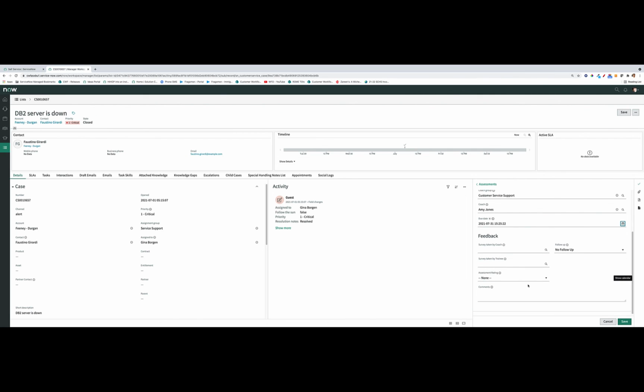And we can provide feedback regarding this assessment. So what we are able to do is bind two surveys to this assessment. The first survey is the one taken by Amy, the coach. So this is the coach's survey. And then there's the agent survey where the agent gets to tell their side of the story.